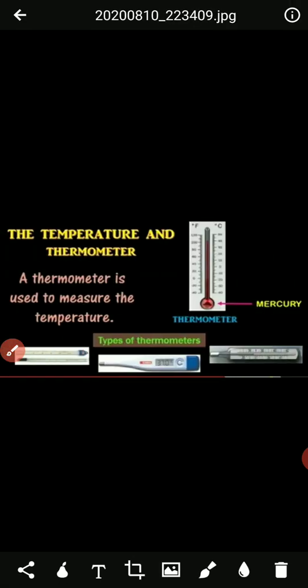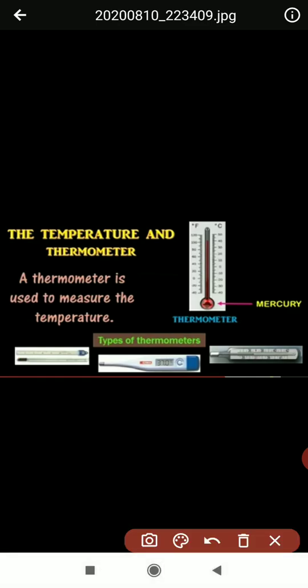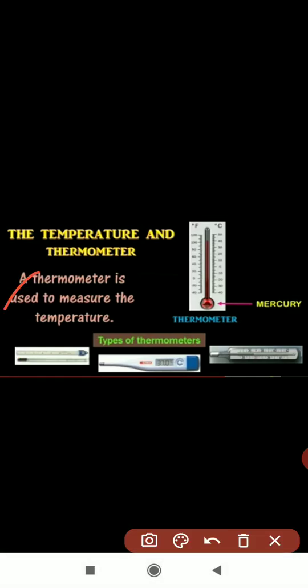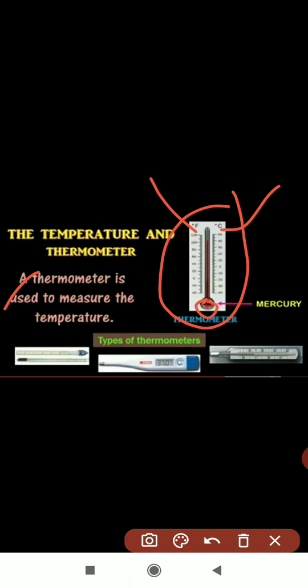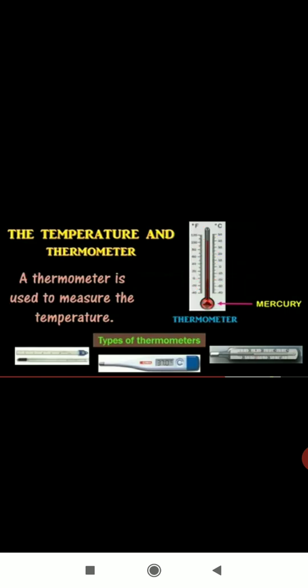If you are seeing, here Celsius is there, here Fahrenheit is there. In it mercury is present and it will show on the scale. Here a red color bulb is there and from that the scale will start. This side Celsius and this side Fahrenheit.